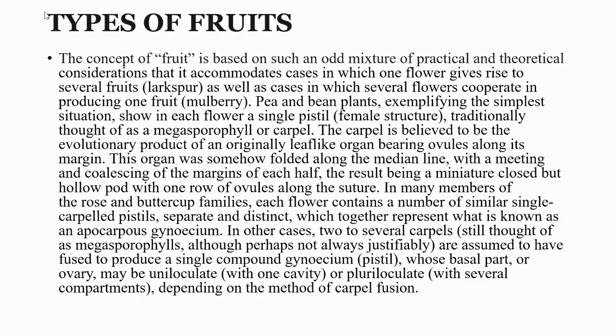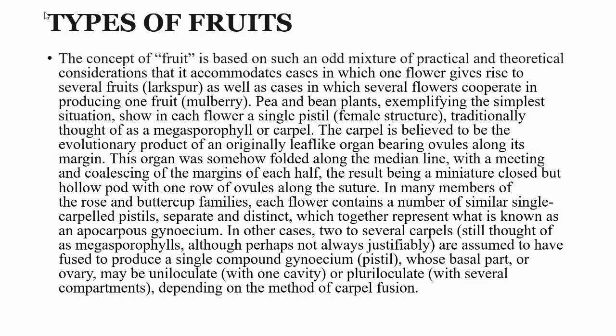The carpel is believed to be the evolutionary product of an originally leaf-like organ bearing ovules along its margin. This organ was somehow folded along the median line, with a meeting and coalescing of the margin of each half, the result being a miniature closed but hollow pod with one row of ovules along the structure.